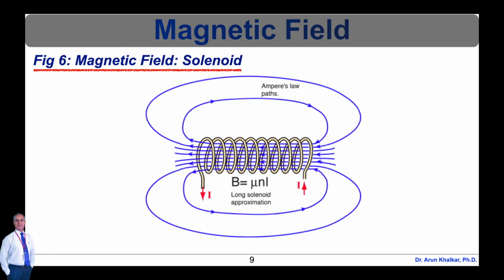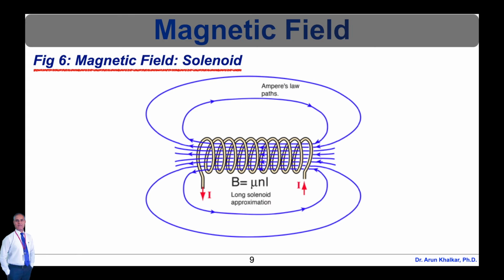In the expression for the magnetic field, capital B is equal to mu n I, where small n is the number of turns per unit length, sometimes called the turns density. The magnetic field capital B is proportional to the current capital I in the coil. The expression is an idealization of an infinite length solenoid but provides a good approximation to the field of a